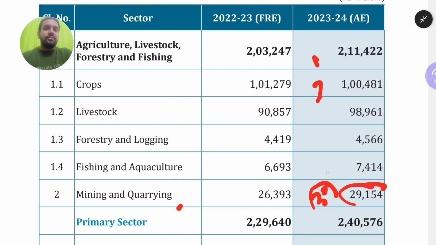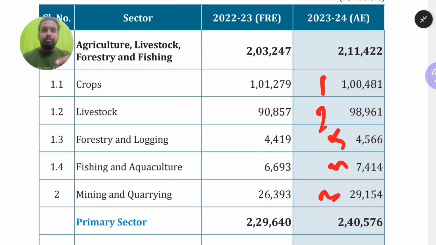So this is the first one, this is the second highest contributor to the agriculture GSVA, this is the third one, this is the fourth one, and the fifth one. Remember the chronology, very important. They may ask you in the examination to arrange the following subsectors in the chronological order of their contribution to the primary sector. They may give all of this in a jumbled way, and you have to arrange it in the form of options clearly. So cropping, followed by livestock, followed by mining and quarrying, followed by fishing and aquaculture. At least remember this point.